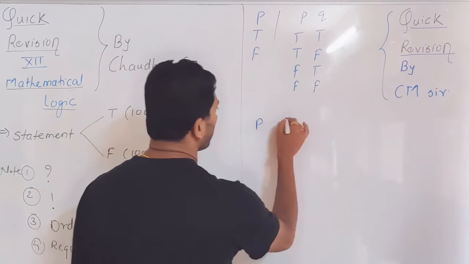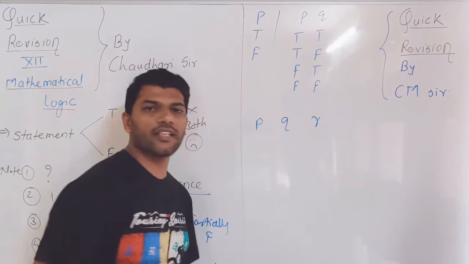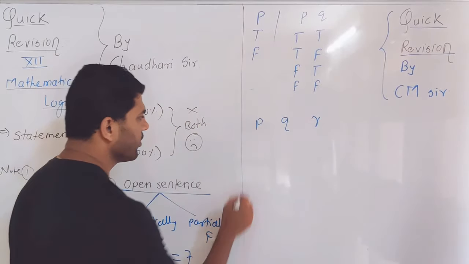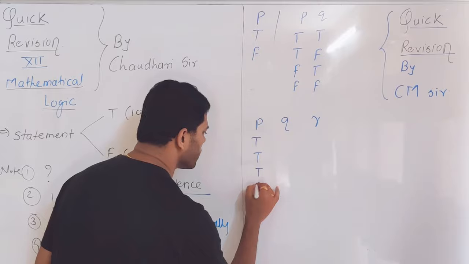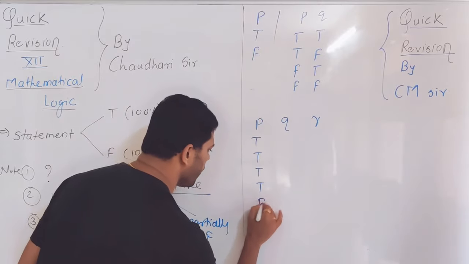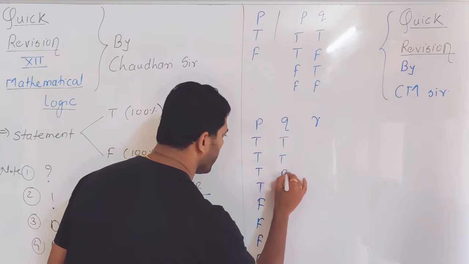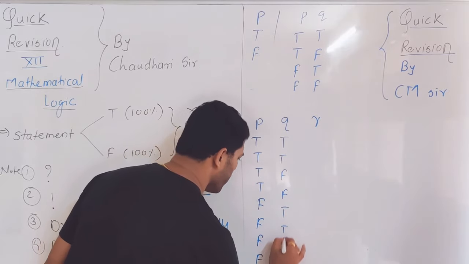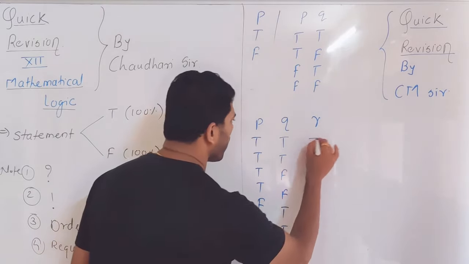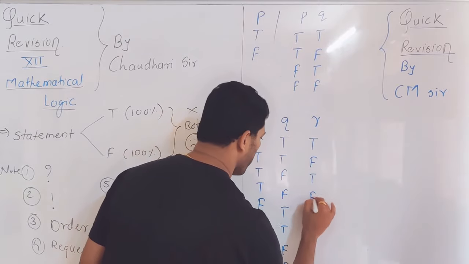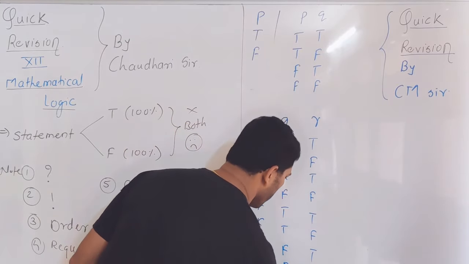What if they provide you three simultaneous statements P, Q and R? Then the story is different. The outcomes for P are 4 times T, 4 times F. Then for Q it's double T, double F, double T, double F. For R it is alternate TF, TF, TF, TF.